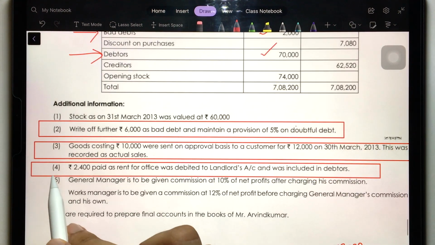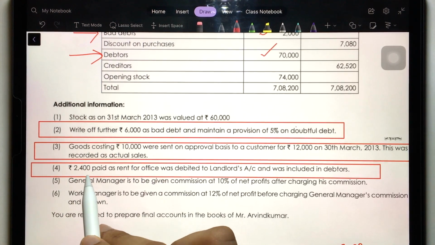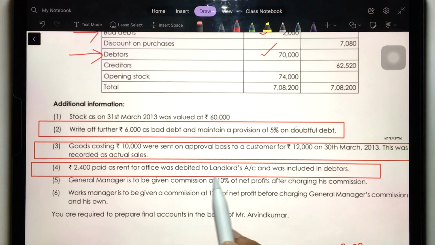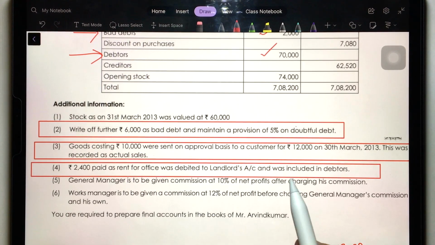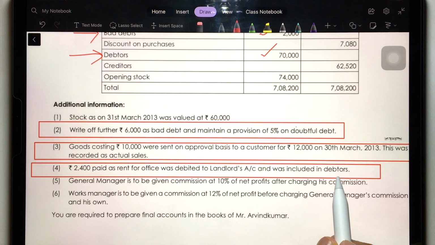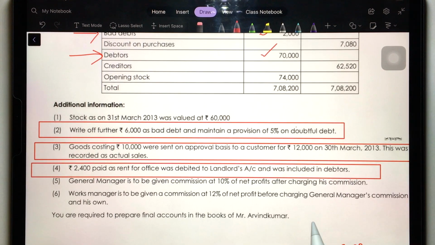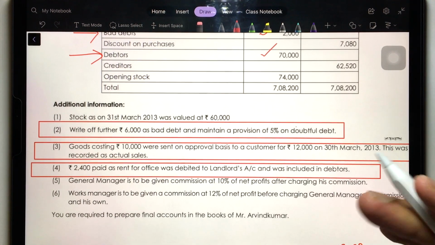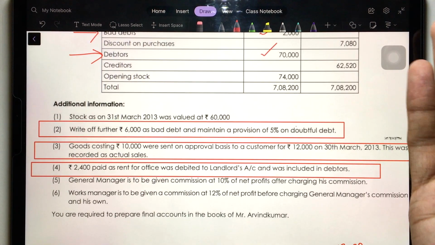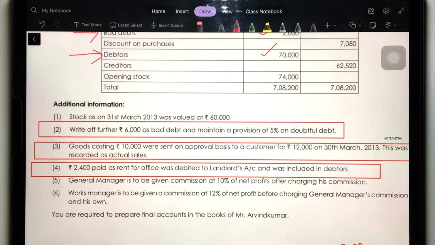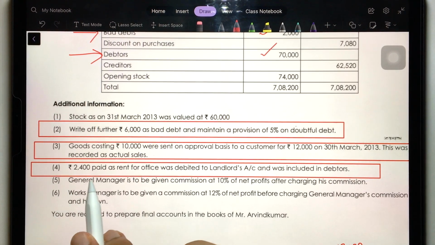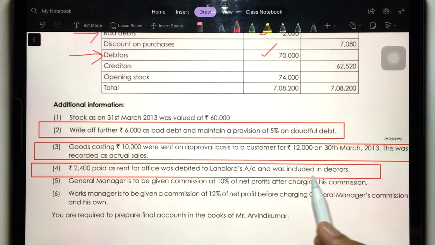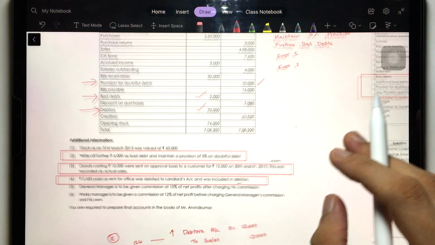Fine. And then the next adjustment is here: 2,400 paid as rent for office was debited to landlord account, okay, and was included in debtors. You see, unnecessarily debtors is coming into the picture. So this 2,400 has been recorded into the debtors. Debtors have been increased. So what you have to do, you have to decrease the debtors by 2,400. So you have to fix this. All right. See, it's really simple.